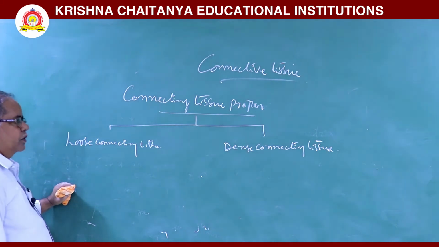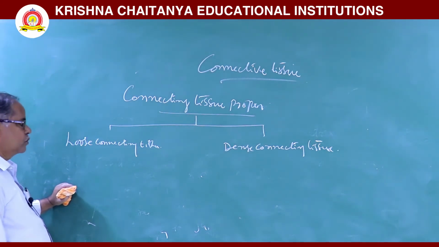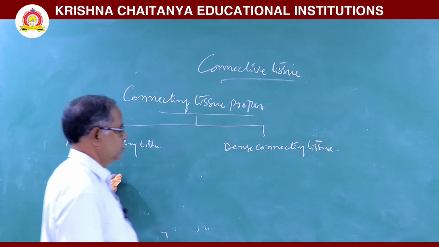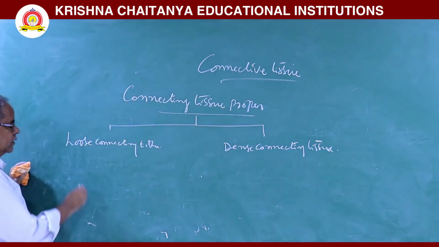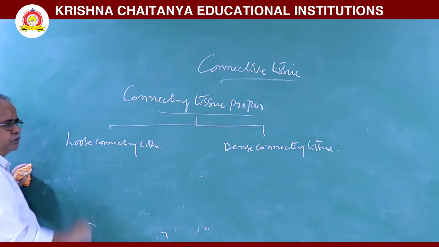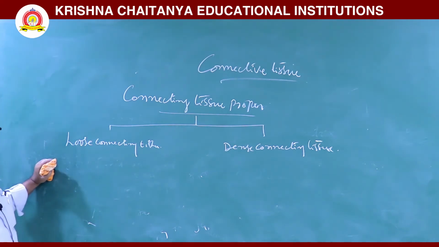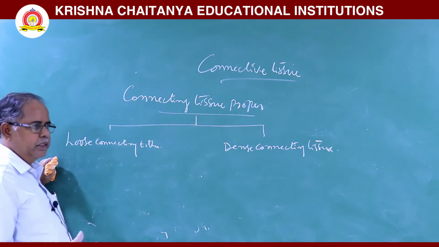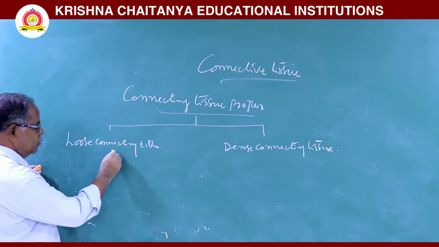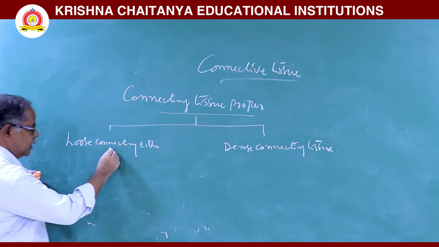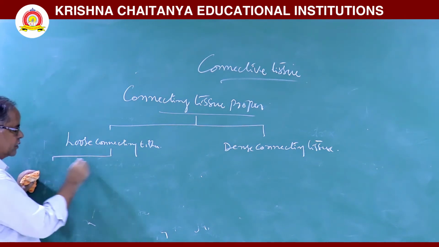The connecting tissue proper is further classified into two types: loose connecting tissue and dense connecting tissue. First, loose connecting tissue. In this loose connecting tissue, cells and fibers are arranged loosely in a semi-solid ground substance. These loose connecting tissues are further classified into three types.